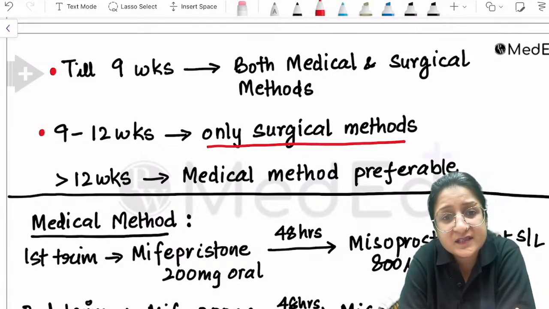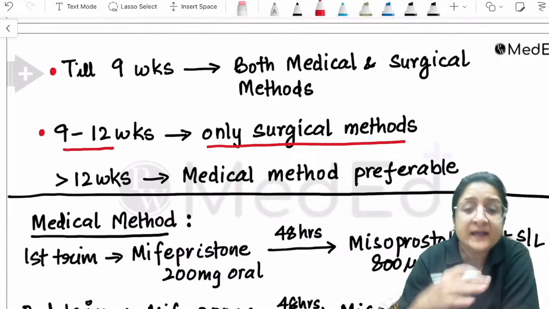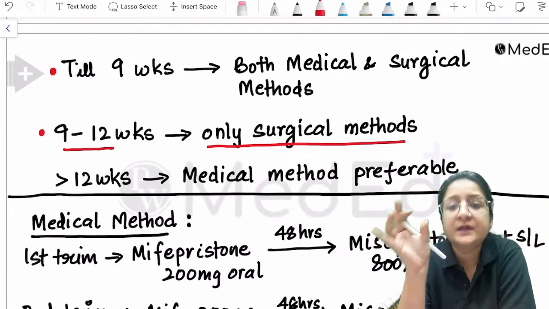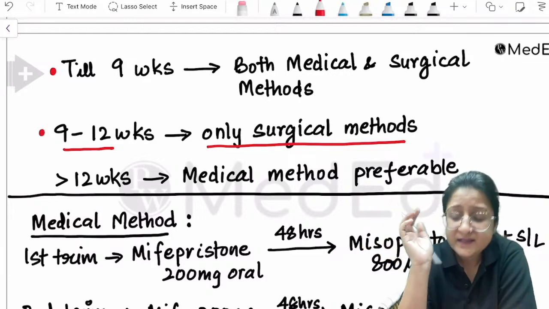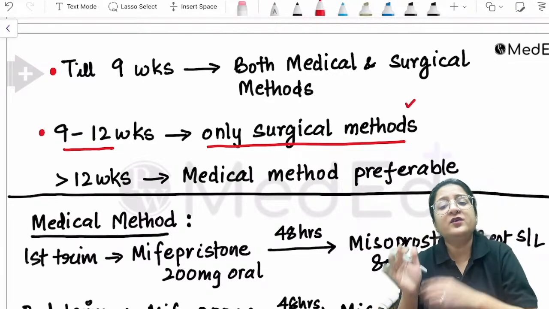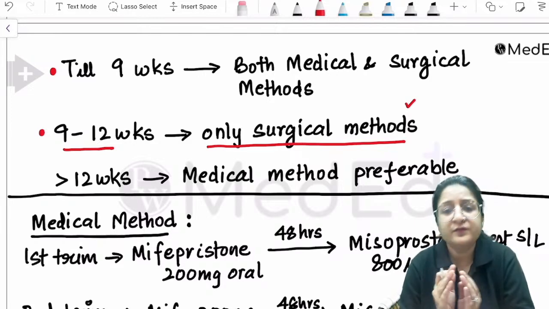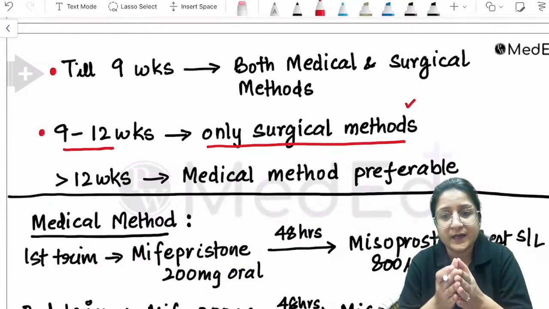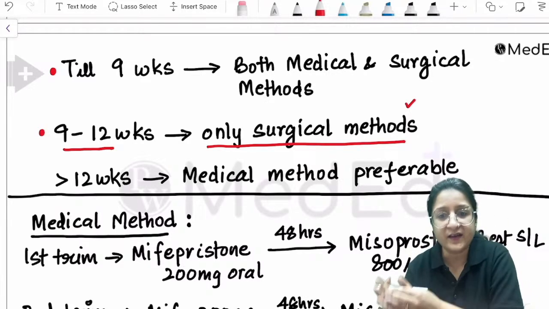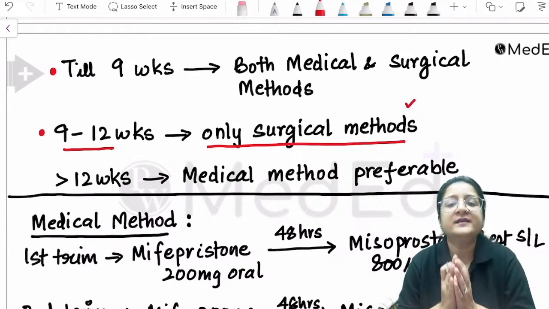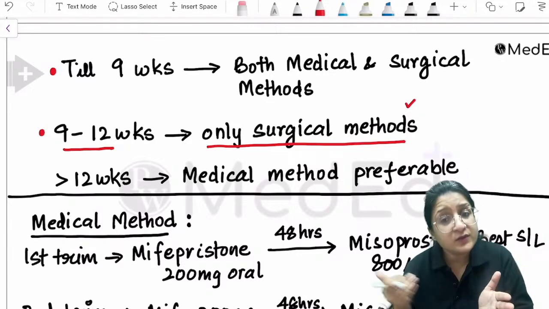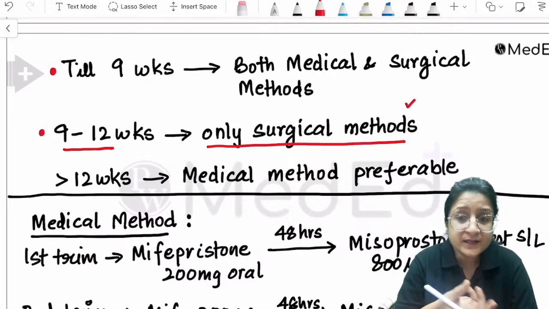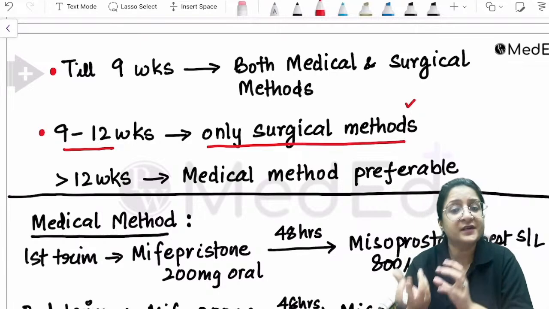Very important point. These surgical methods between 9 to 12 weeks can be, like I told you, suction evacuation, manual vacuum aspiration, dilatation and curettage. Basically, surgical method simply means that we go inside the uterine cavity. We use instrumentation, so it's an invasive procedure. Instruments are introduced inside and the uterine contents are evacuated. How do we evacuate the contents? Do we curette out the contents? Then it becomes dilatation and curettage. Do we perform suction and evacuation? Then it becomes suction and evacuation.